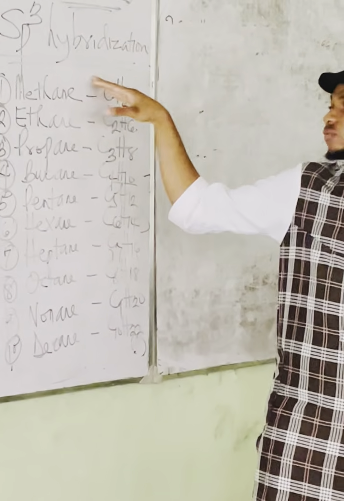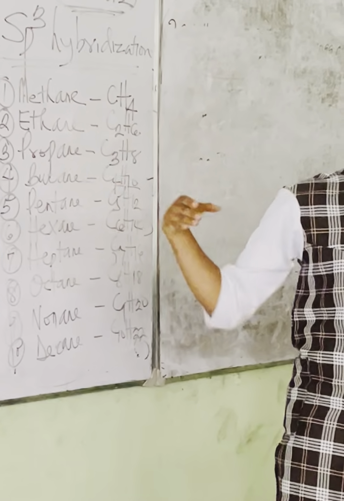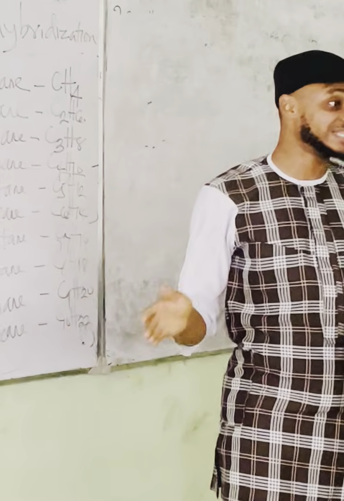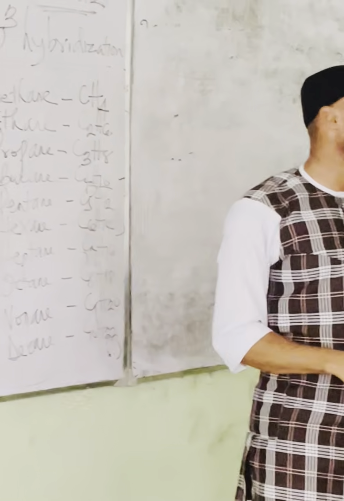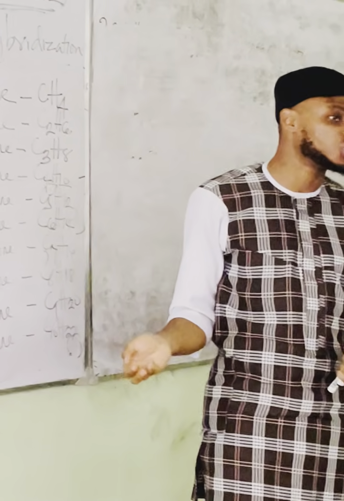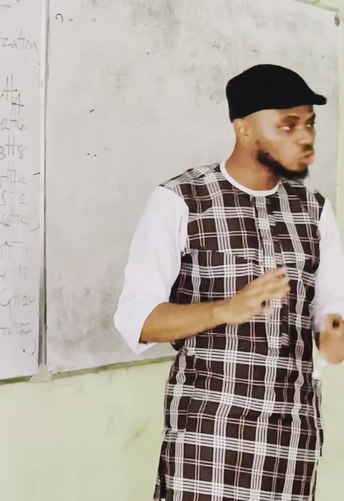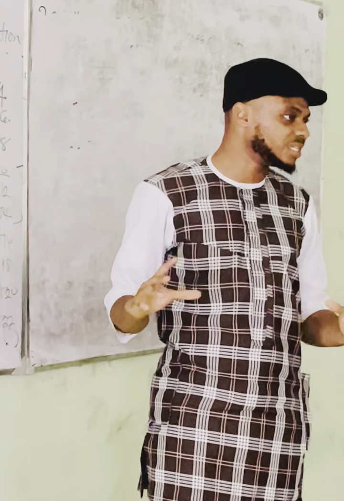It's sacrosanct to understand that each of these members increases by one carbon, in this sequence. There will never be a time propane will be 7 carbons. Propane will always be 3 carbons, and heptane will always be 7 carbons.